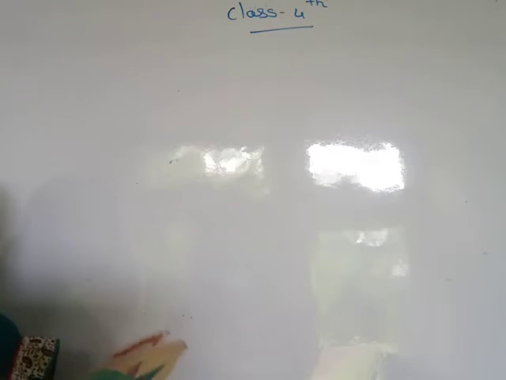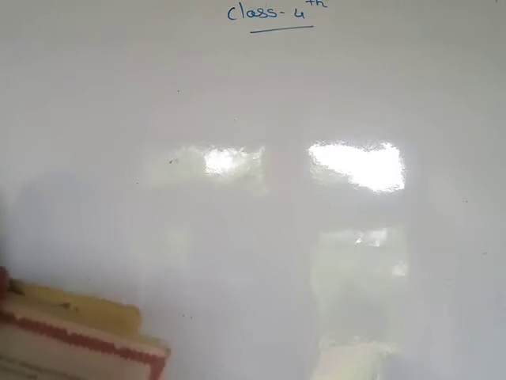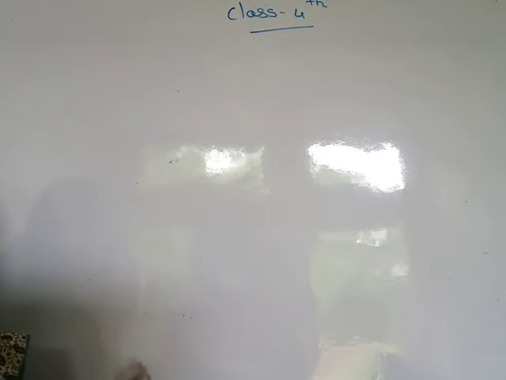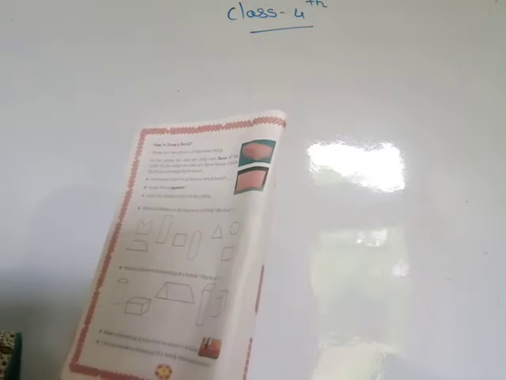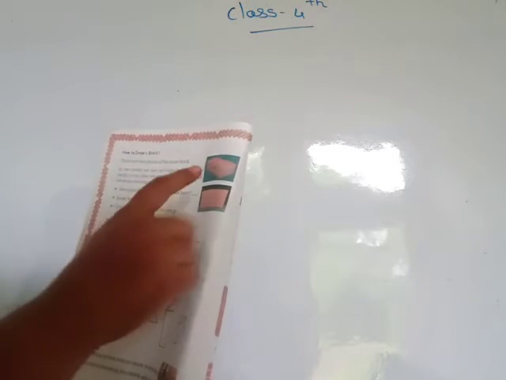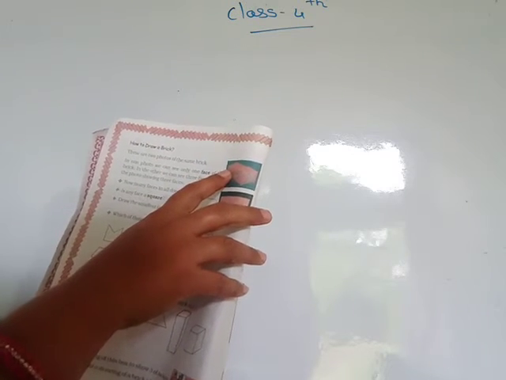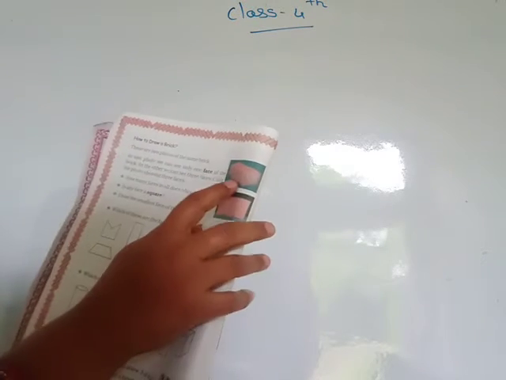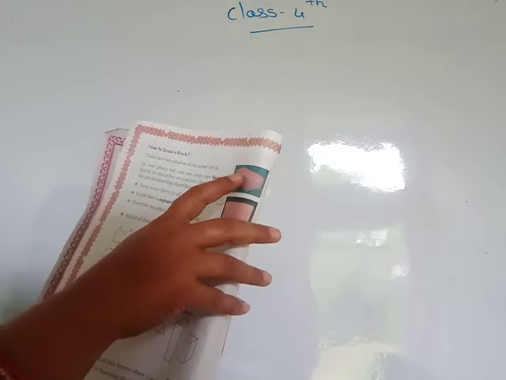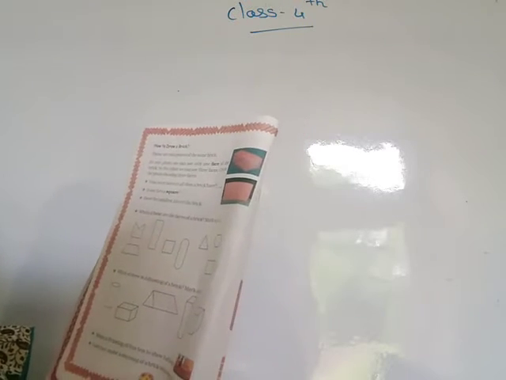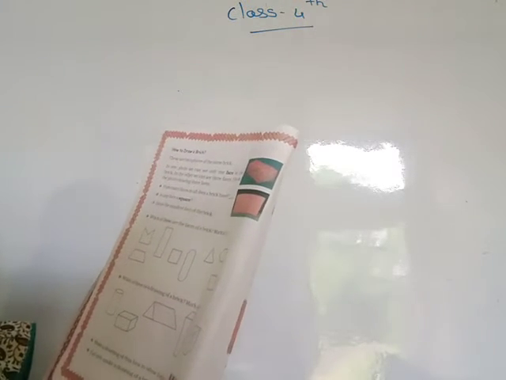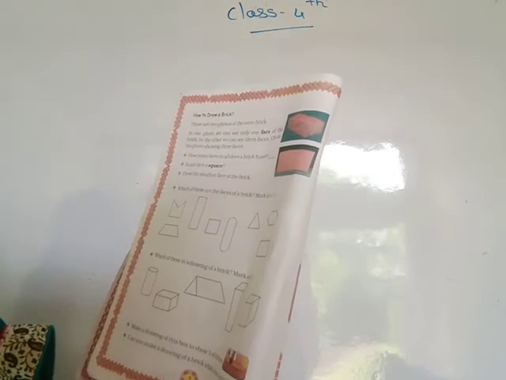Then next one, how to draw a brick. You know how to draw a brick. There are 2 photos of the same brick. In one photo we can see only one face of this brick. You see here, one photo of a brick is given, and you see only one face of this brick. In the other we can see these 3 faces. Then circle the photo showing these 3 faces.